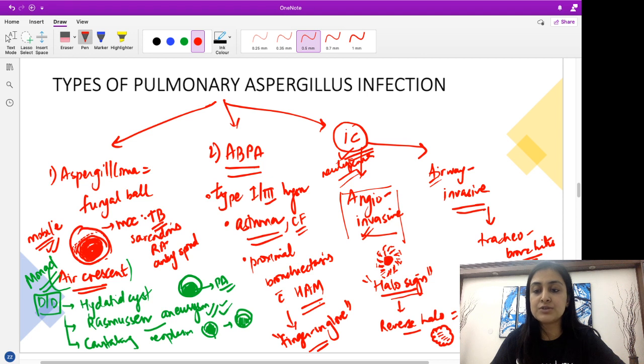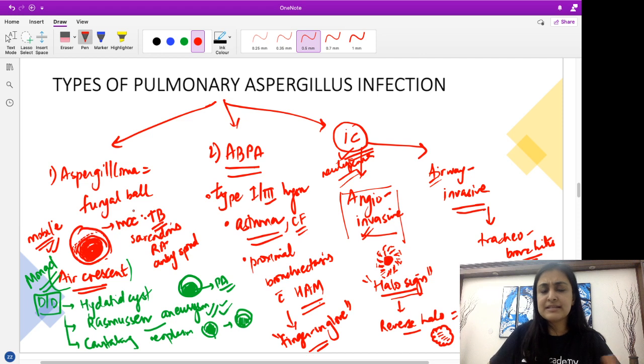Tree in bud nodules. So what are tree in bud nodules? It is basically secondary airway spread. When this particular aspergillus undergoes spread into the tiny airways, when it goes through the tiny bronchioles up to the most terminal bronchioles, it will produce this appearance which is called the tree in bud appearance. So remember, tree in bud is nothing but endobronchial spread of any infection. You must have heard of tree in bud in context with tuberculosis, correct? But it is not just associated with TB. Remember this. Any endobronchial spread of any infection will produce the sign which is called tree in bud sign.